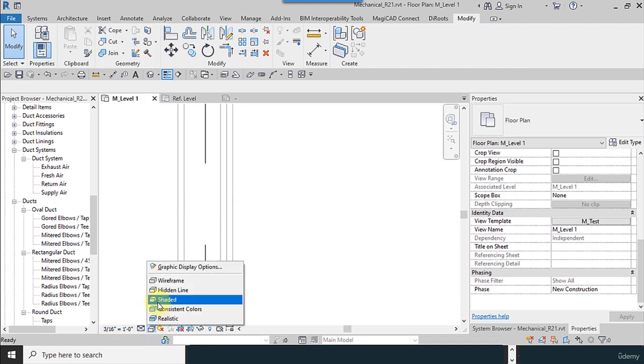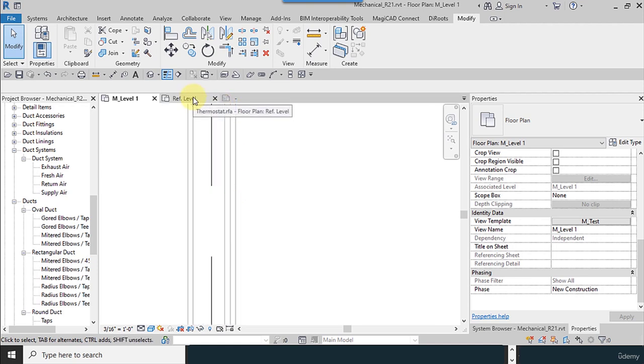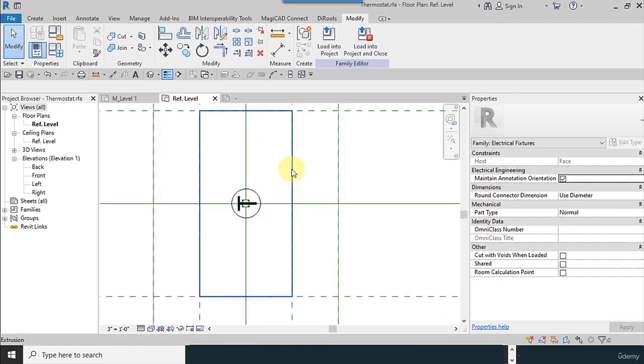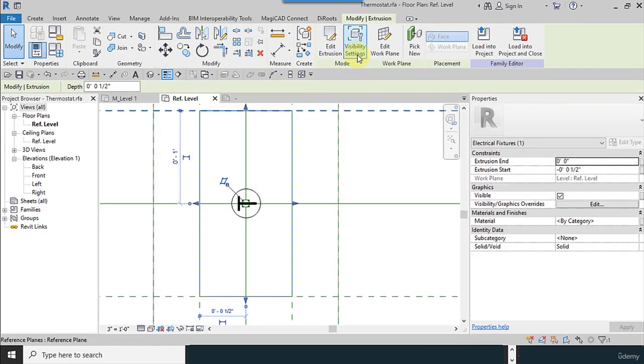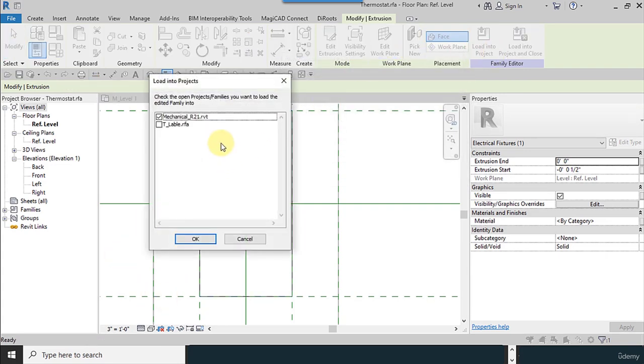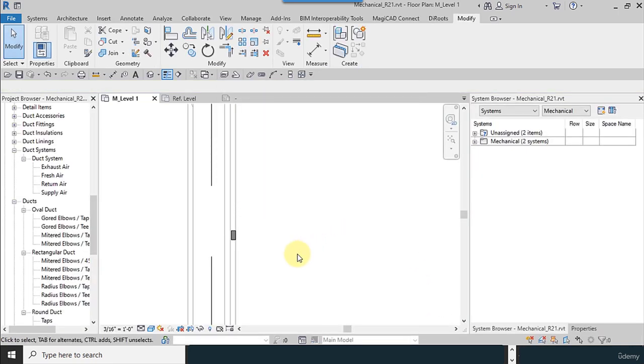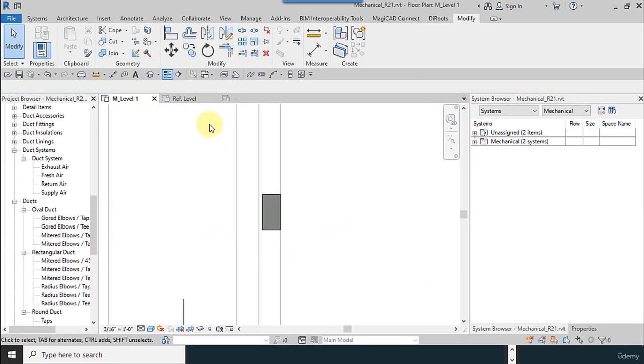Medium, shed, I return to here, front, back, okay, load into project. Now you can see it.